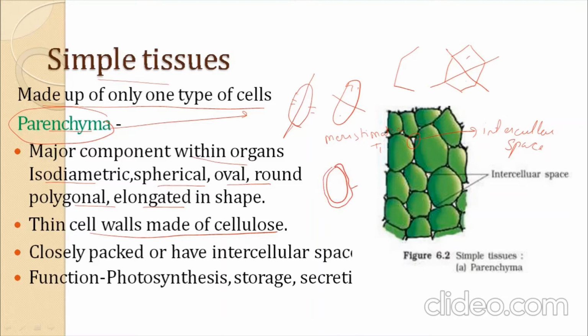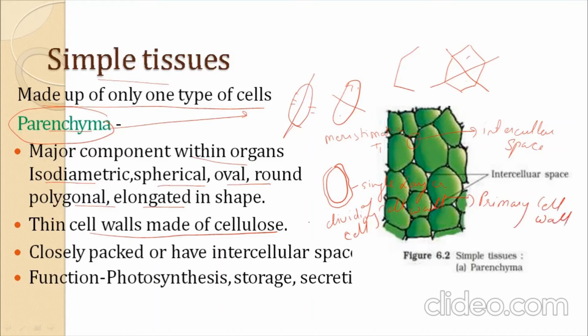Why is it a single layer? Because these are dividing cells. They require cell division, for which the cell wall must be thin and only a single layer. This single layer of cell wall is known as the primary cell wall.